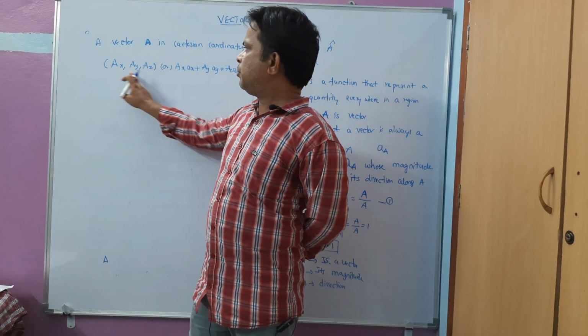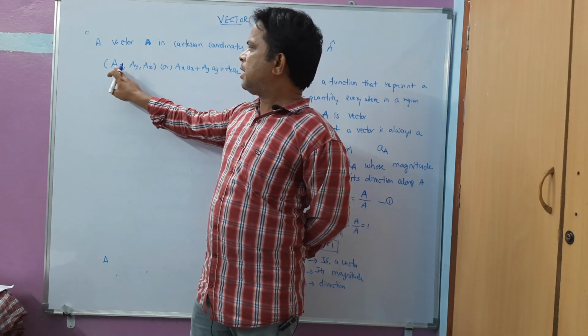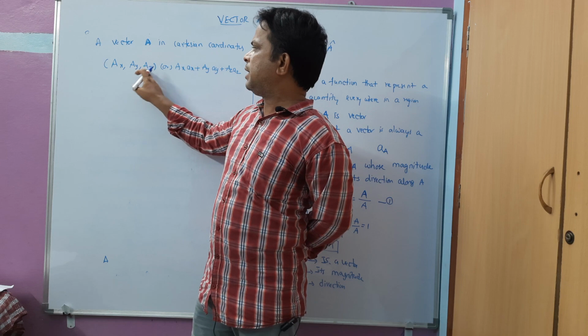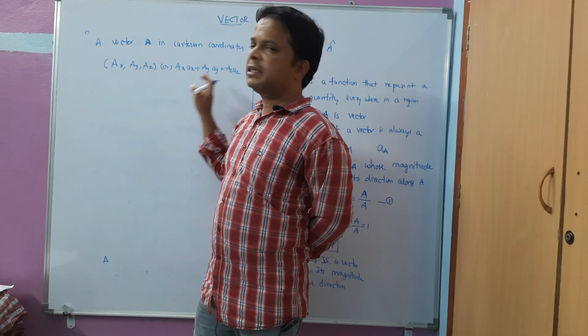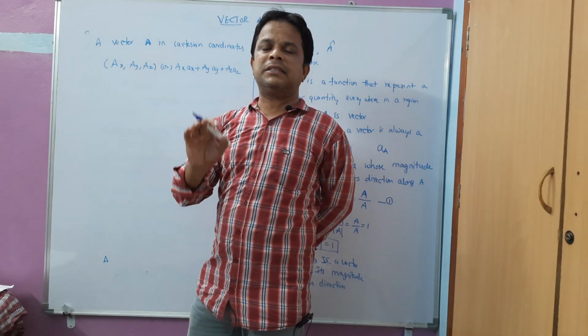In one notation I am going to write only the components along x, y and z.